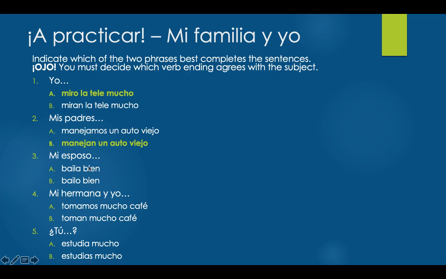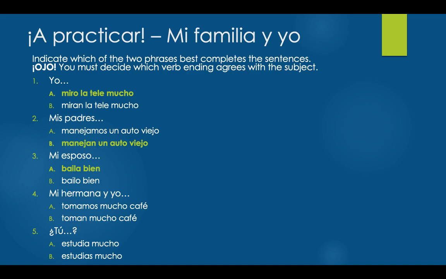Number 3 says mi esposo, my husband, and our options are baila bien or bailo bien. Since we're talking about my husband, or he, we would be using that bottom left box. Our ending here should be an A. We should say mi esposo baila bien.